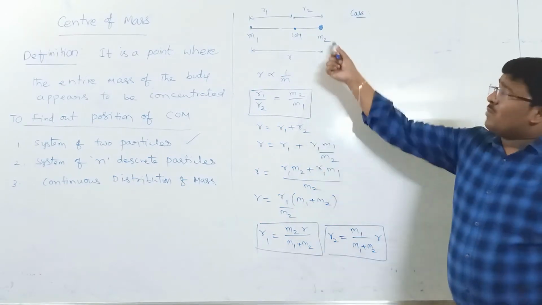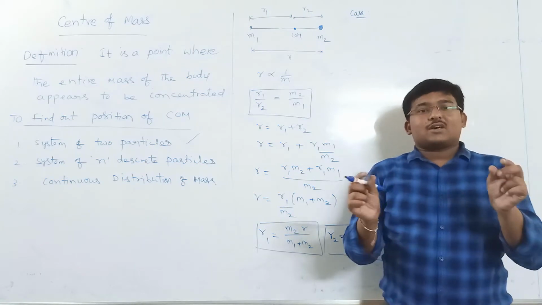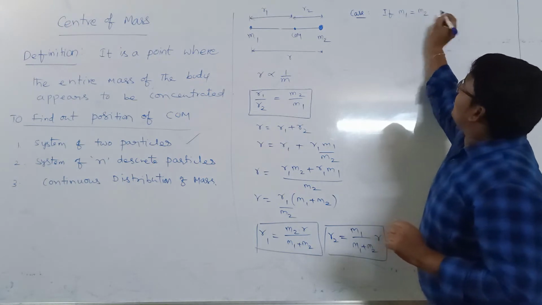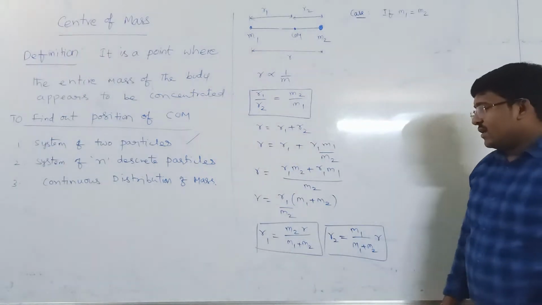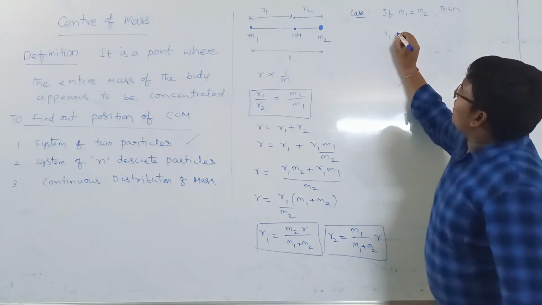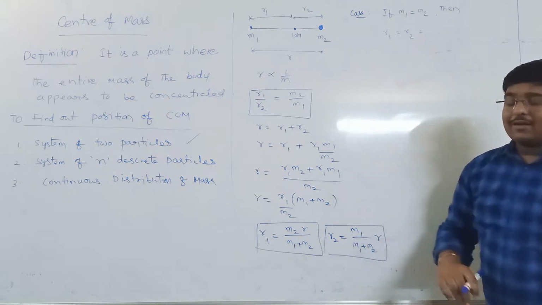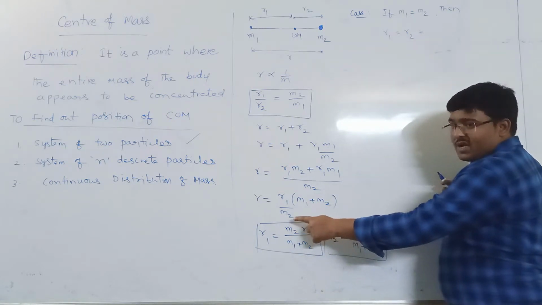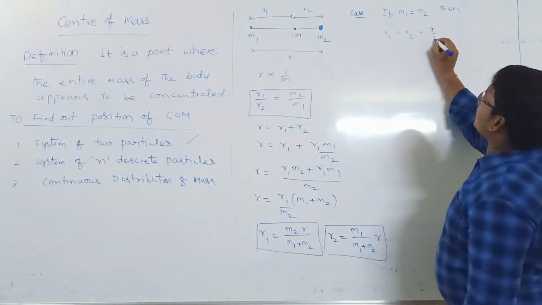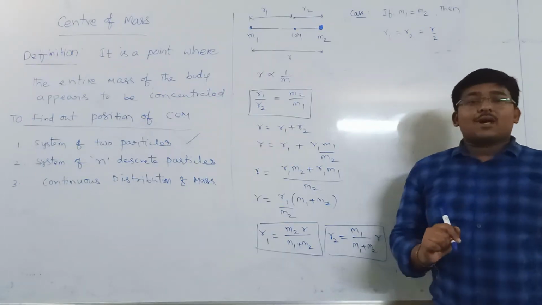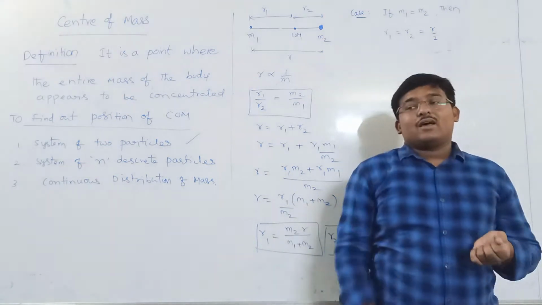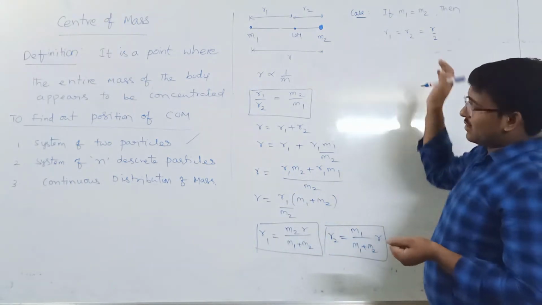Now let me take a case where if masses are same, if masses are equal, if m1 is equal to m2, then automatically r1 and r2 both are equal, because the place of this one m by m plus m becomes m by 2m, it will be cancelled, so becomes r by 2. So it means that for two equal masses, center of mass will lie exactly at the midpoint. So that is the case.